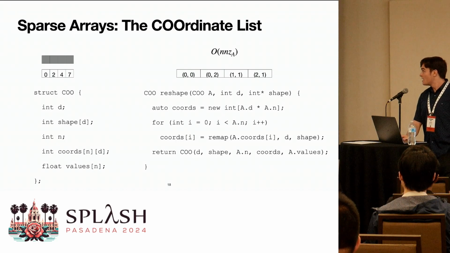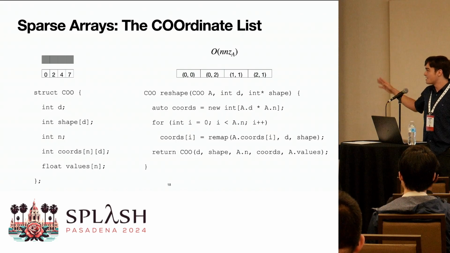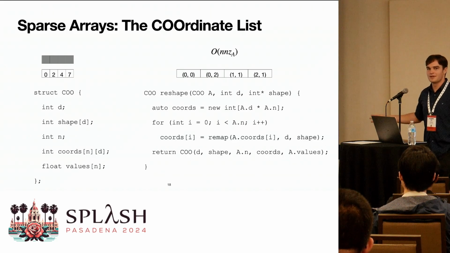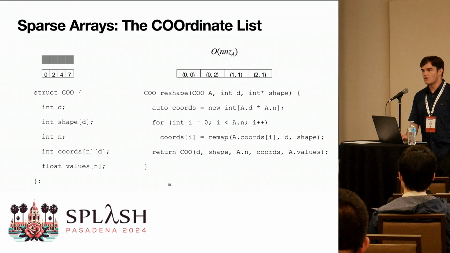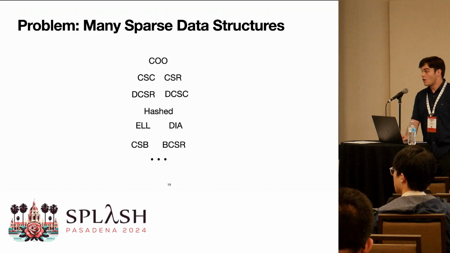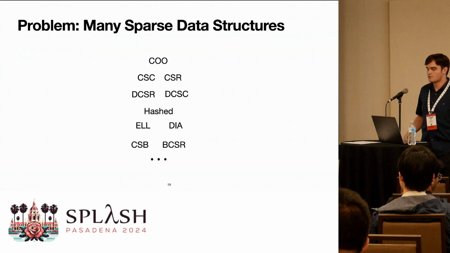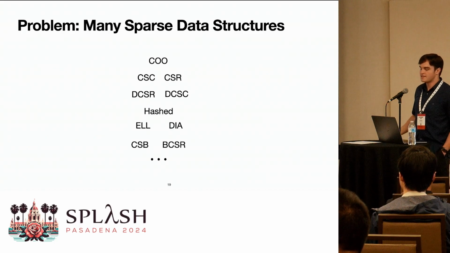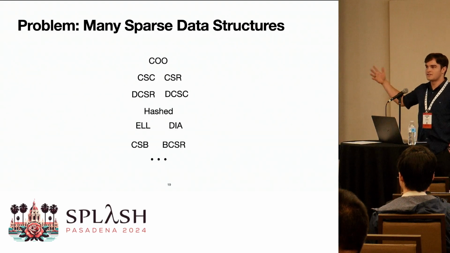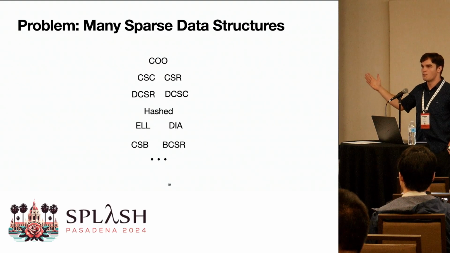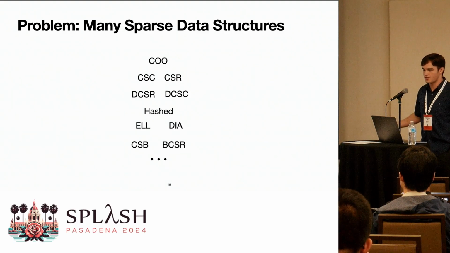But you might be looking at this and go, AJ, that's 4 lines of code. Like, why do you have a whole paper on this? Why does this matter? Coordinate list array is not the only sparse array data type. There are a lot of sparse array data types. There are compressed sparse columns, compressed sparse rows, and hash formats, diagonal lists, and this goes on. There's always more papers on new sparse data structure formats.